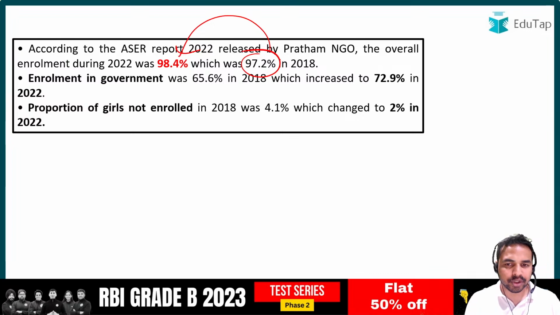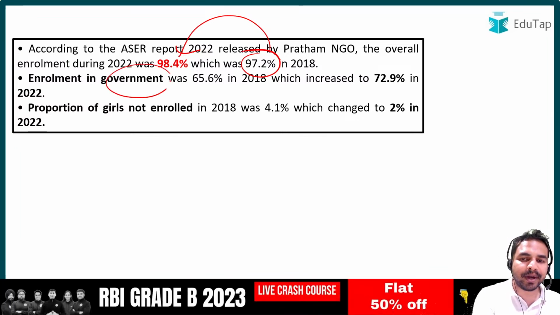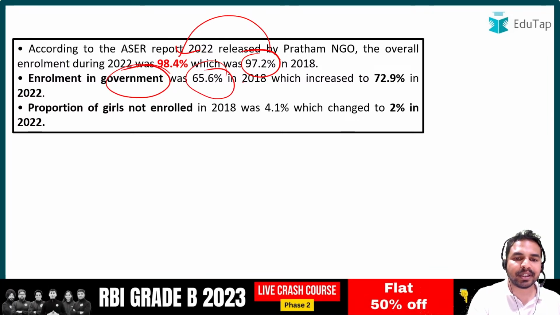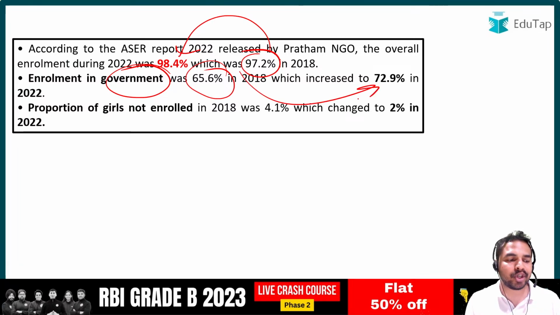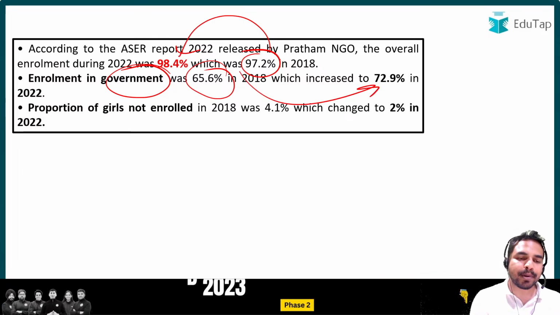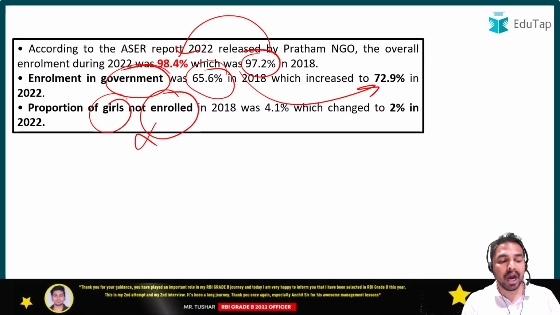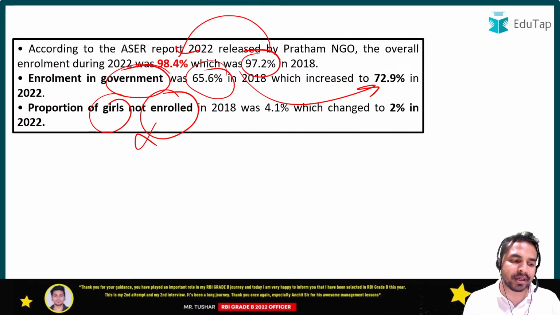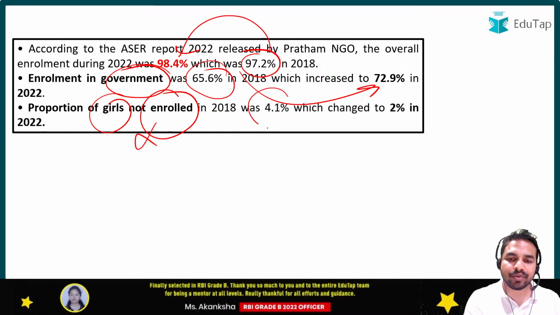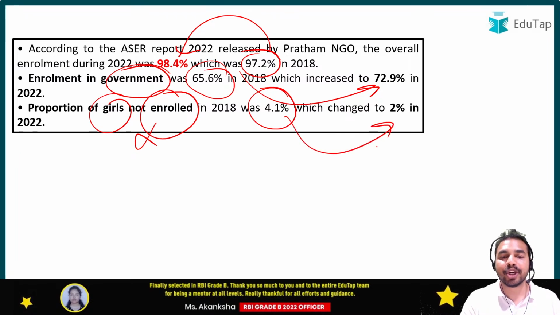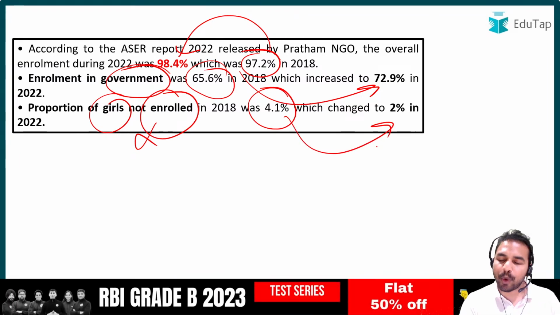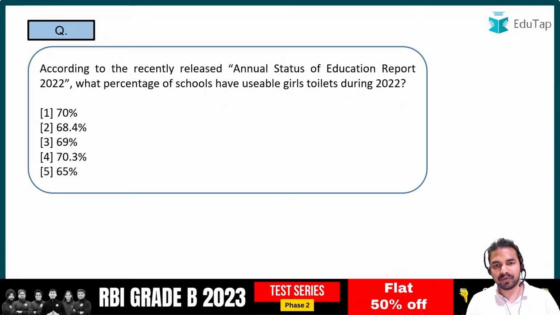Absolutely right. So guys, when we talk about enrollment in the government institutions, it was 65.6%. It increased to 72.9% in 2022. When we talk about the proportion of girls who had not enrolled in 2018, they have basically halved, and that is once again a very important achievement for all the people all over the country. It has decreased from 4.1% to 2% in 2022. A very important finding from this particular report that you have to cover from the exam point of view. Now guys, let's move on to the next question.